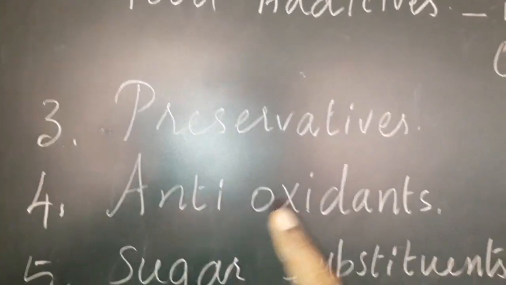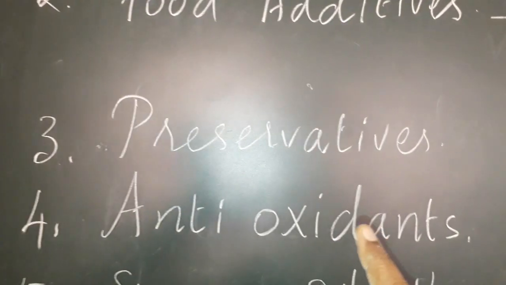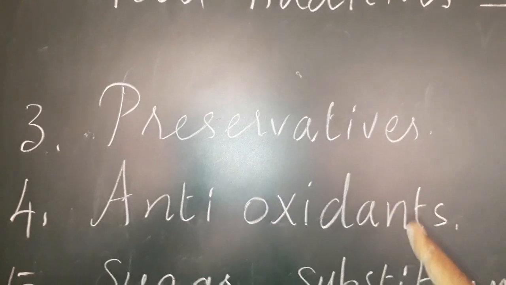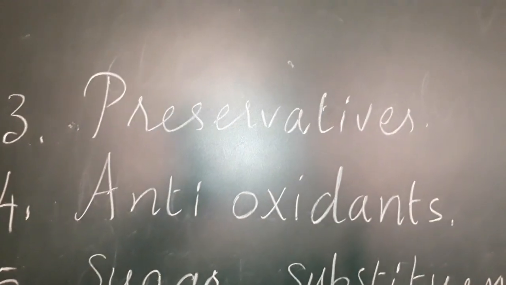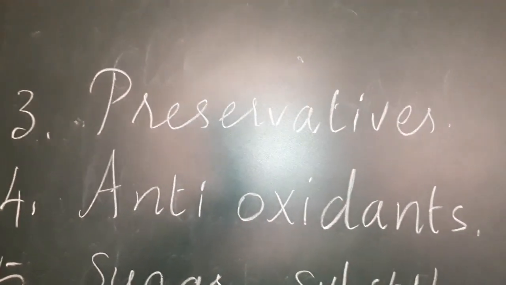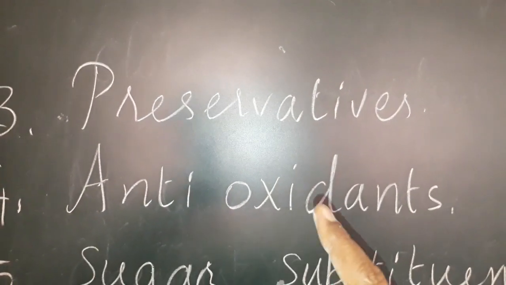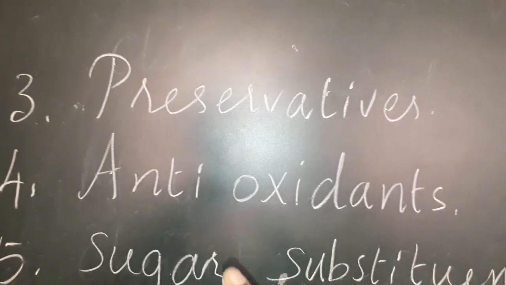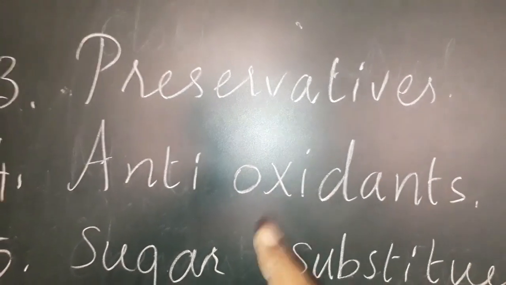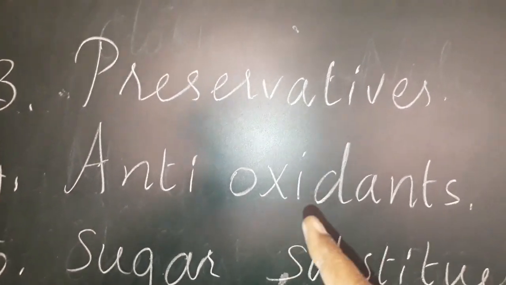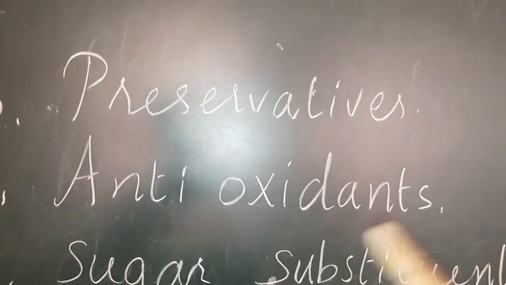The next one, antioxidant. Because of oxidation, some food may spoil. To avoid that, we add some antioxidant. If you add an antioxidant, the spoilage of food is prevented.